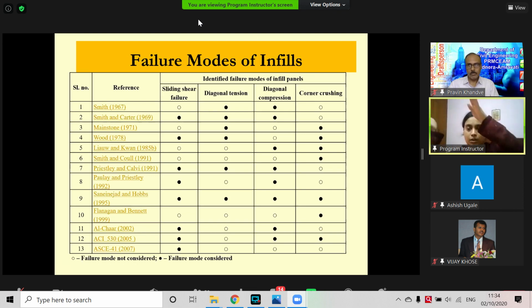Because of the lateral force, frame members are deflecting, and by this, frame members are trying to push the infill, and as a result it gives the opposite reaction in tension. So there are diagonal tension, diagonal compression, and corner crushing. If the infill material is connected at the corners and there is very high lateral force, the corner may be crushed. So these are the 4 failure modes in which the infill can fail.